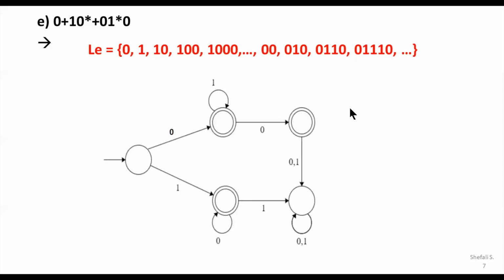Now, there is some tricky part whenever we want to move from the regular expression to the design of the DFA. For the design of the DFA, as usual, we are starting from the initial state because of the first 0 and because of the 1, 0. That means because of the 0 path and because of the 1 path, it is moving to the final state. Because of the 0, you are having the traverse here. It is moving to one final state, and because of the 1, it is going to another final state. You may have a single final state, you may have 2 final states, you may have 3 final states, any number of final states. For convenience, minimum 2 final states are recommended here.